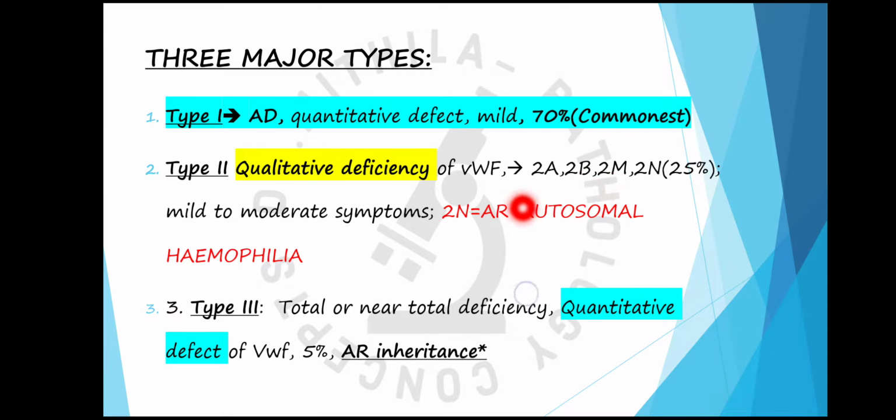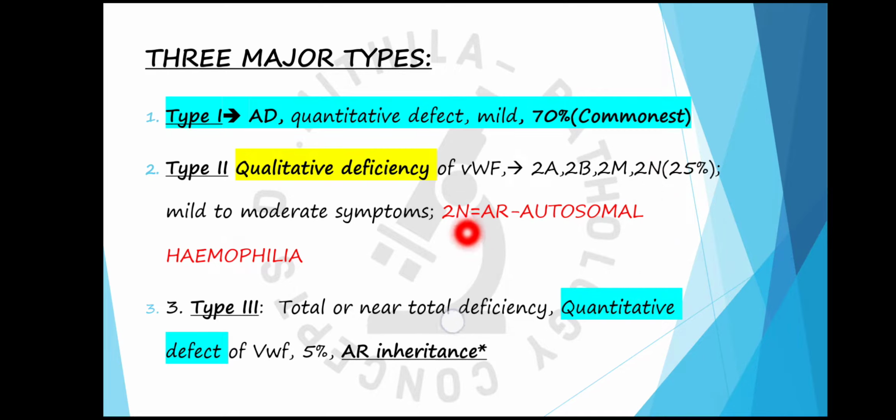So qualitative defects can be seen like in 2B, there is increased affinity between the von Willebrand factor and the glycoprotein 1b, so that causes increased clearance of platelets and thrombocytopenia. In variants like 2M, there is decreased platelet-dependent adhesion, and in 2N, the 2N variant is also known as autosomal hemophilia because it has autosomal recessive inheritance, and in this the von Willebrand factor has decreased affinity for factor 8.